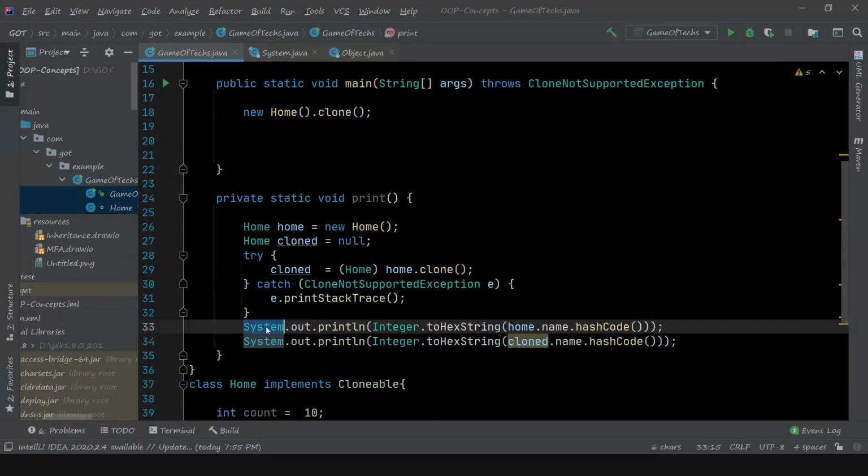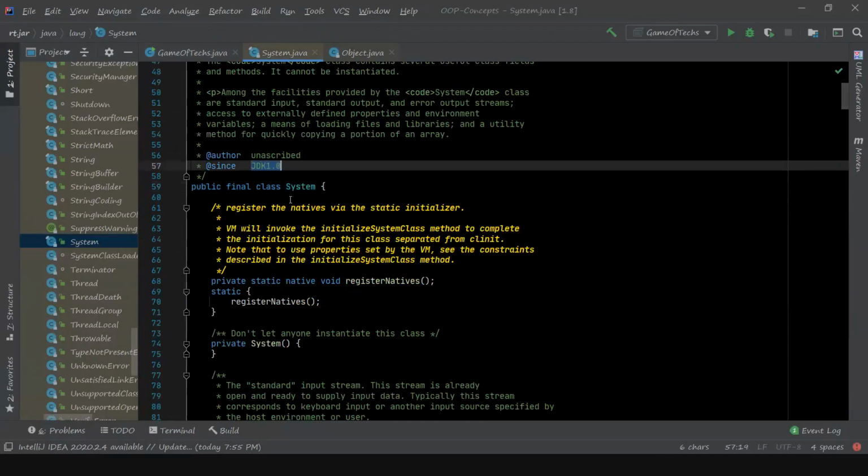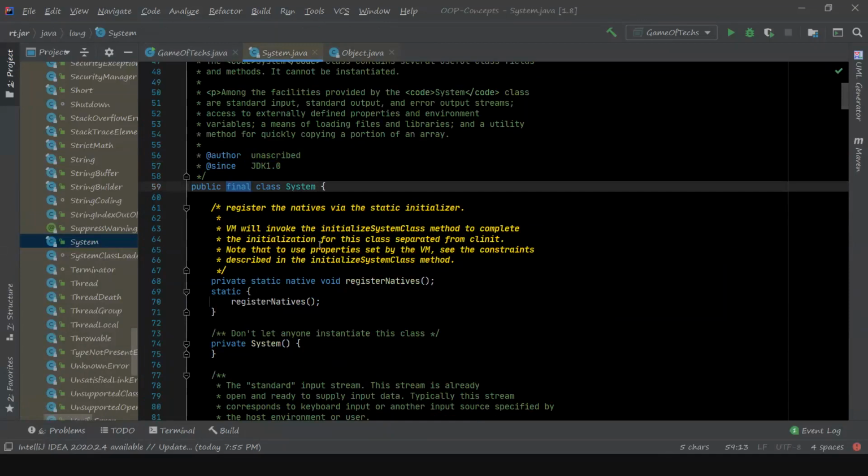Let's open it. What kind of class is that? You can see it has been there since JDK 1, and it is a final class. Sometimes you may get a question asking for an example of a final class, and then it must be the System class. There are several other final classes, but System is one of them.